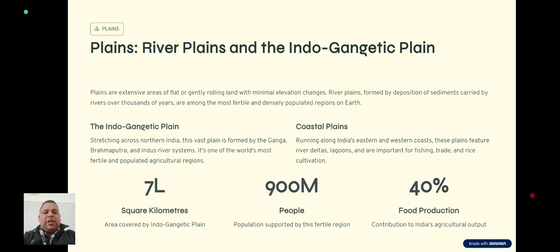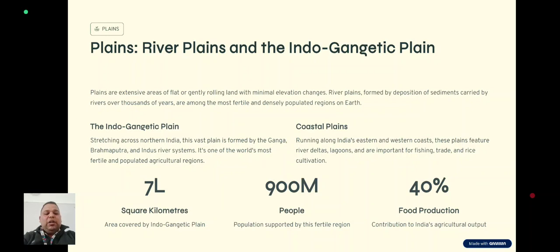Alluvial plains are very fertile. The vast Indo-Gangetic Plain in northern India is one of the world's largest alluvial plains. It is made up of deposits from the rivers Indus, Ganga, Brahmaputra, and their tributaries. Tributaries are smaller rivers that join larger rivers. The river Yangtze in China, the river Nile in Egypt, and the river Mississippi in the USA have also formed large alluvial plains.